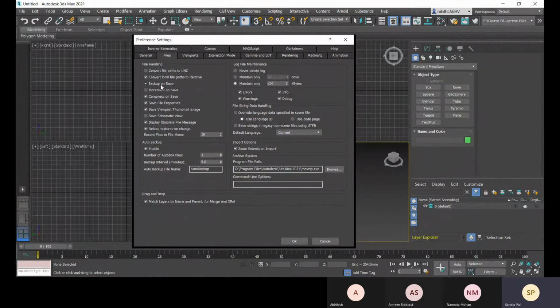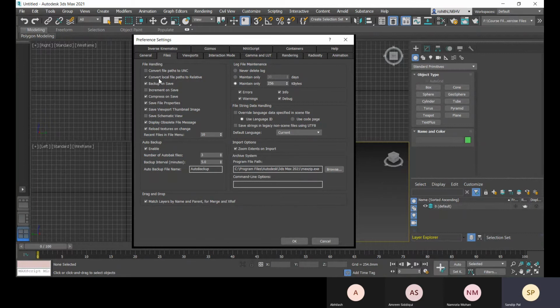Now we also have backup on save. You can go for the increment on save option check. So whenever you save, it will save each and every time with an increment number. All right, so right now we don't need that.